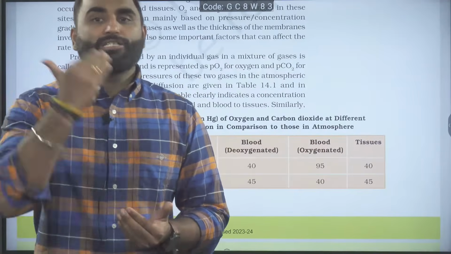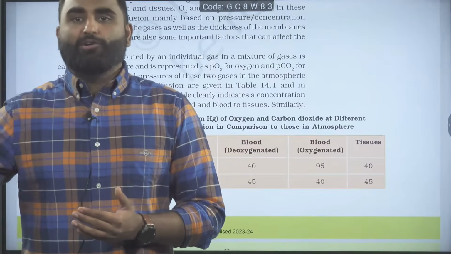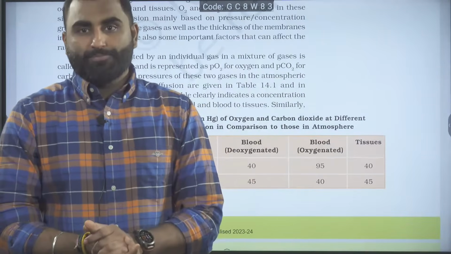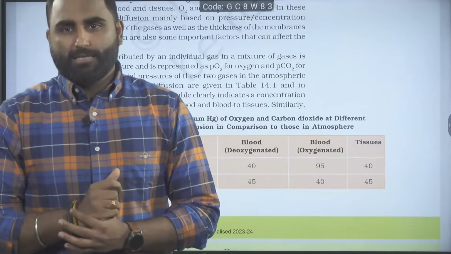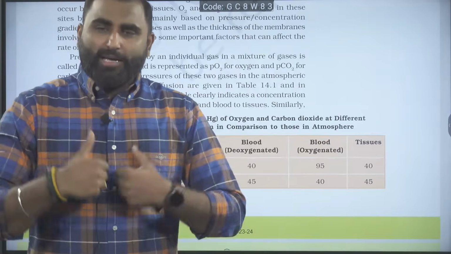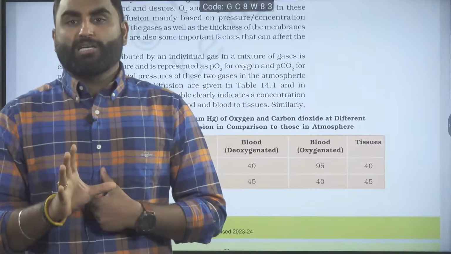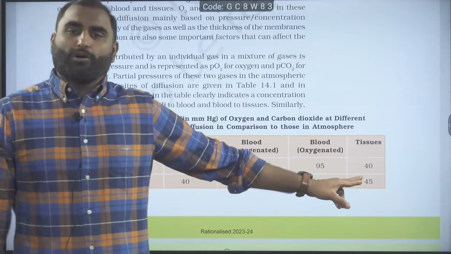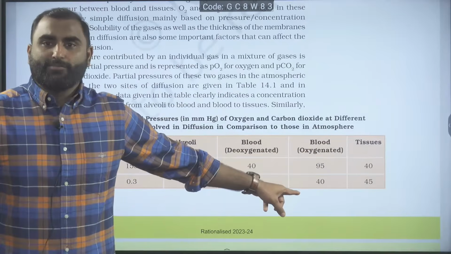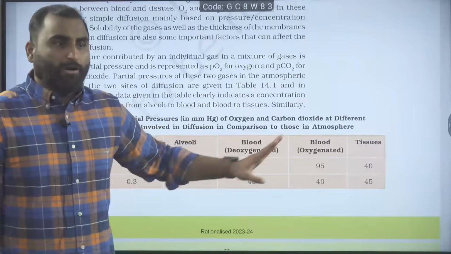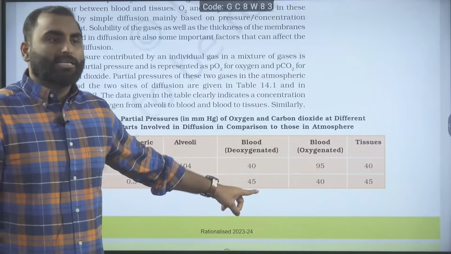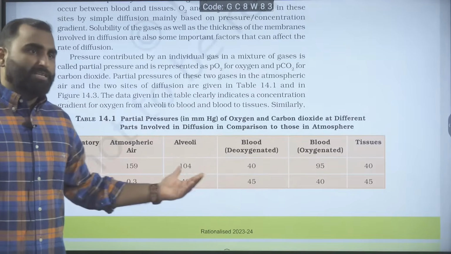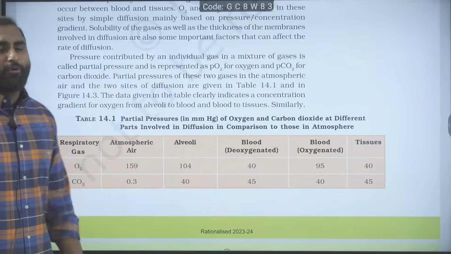That is helping the oxygen to diffuse from the alveoli to blood capillary, from the oxygenated blood capillary to the tissues. Whereas if you notice for CO2 in our body, everywhere the partial pressure difference is hardly 5 mm of Hg. Like in tissues it is 45, in oxygenated it is 40. So from 45 it will go to 40. From deoxygenated blood it is 45, in alveoli it is 40. From 45 it will move to 40. And obviously from alveoli 40 it will move outside to 0.3.